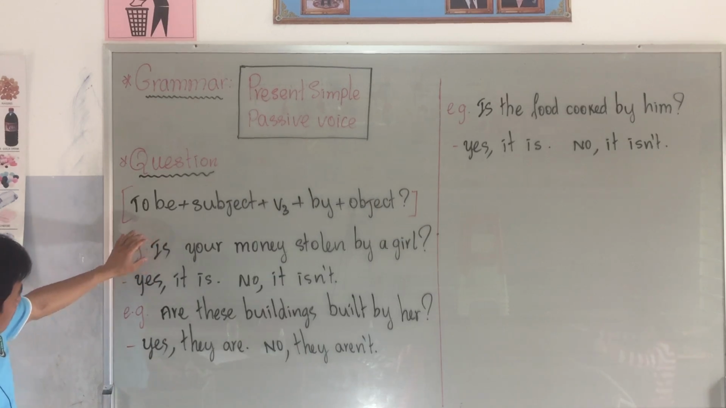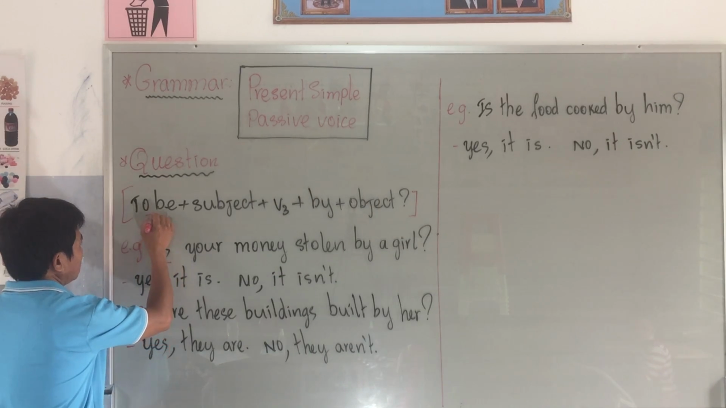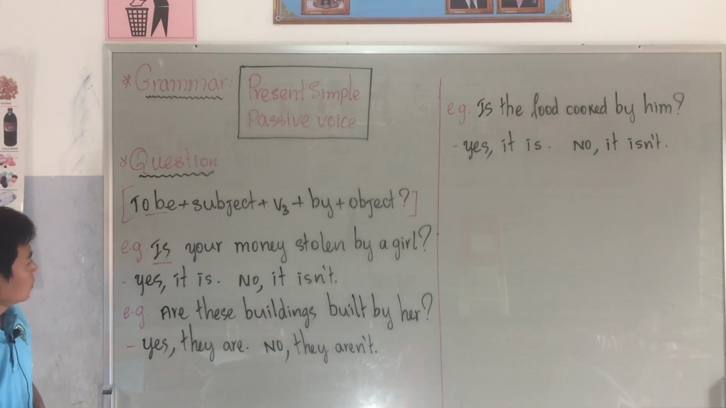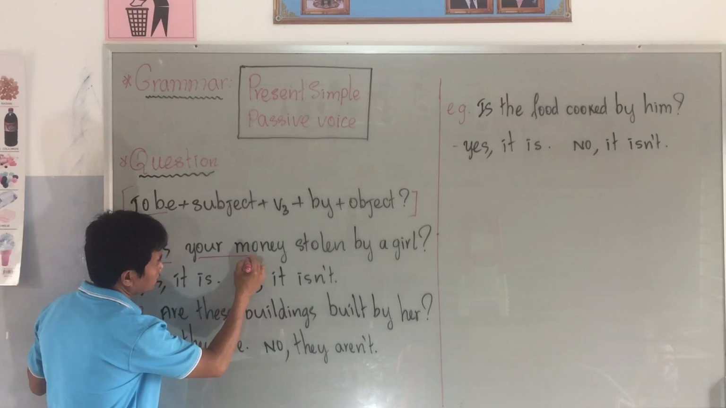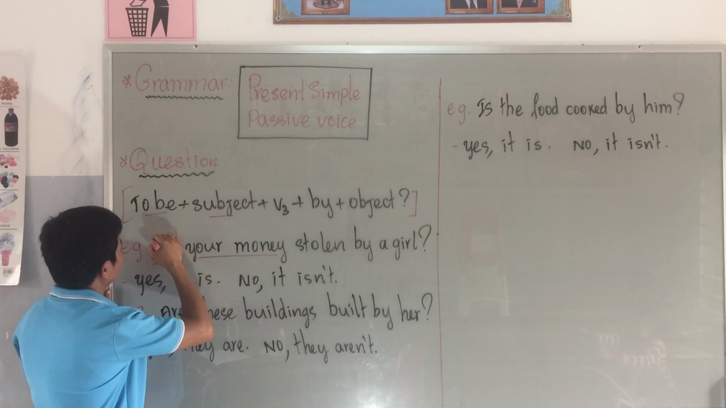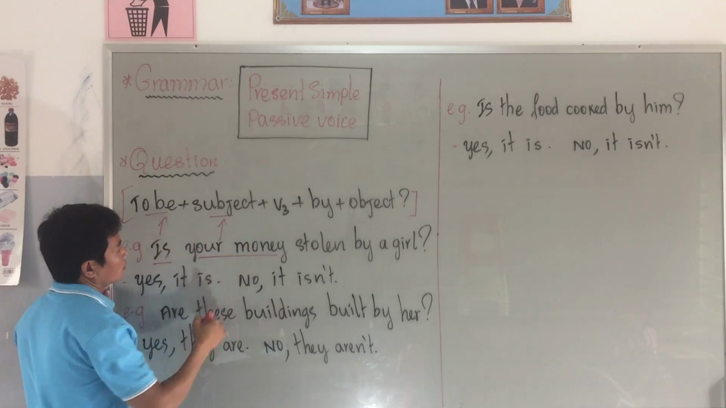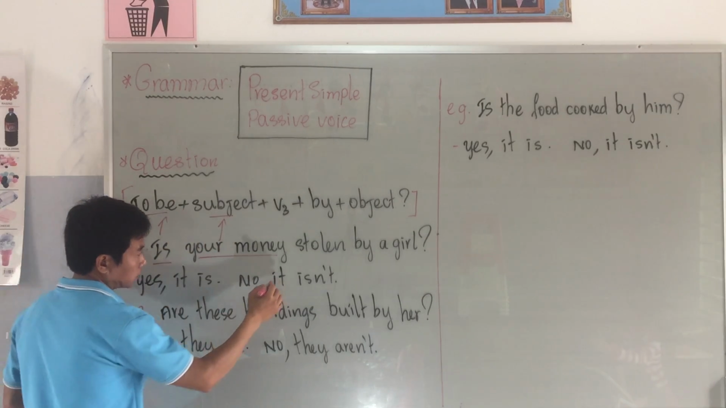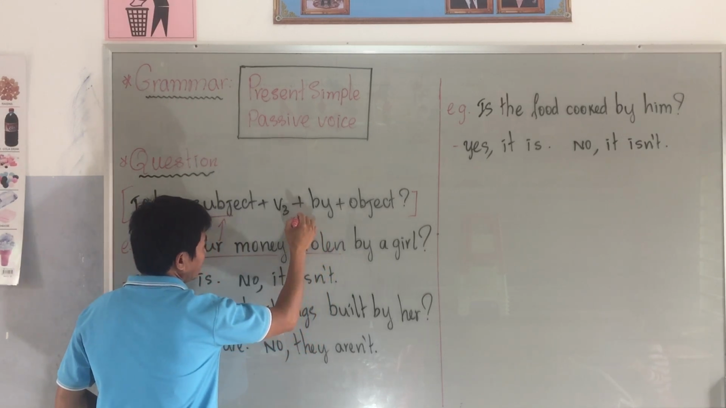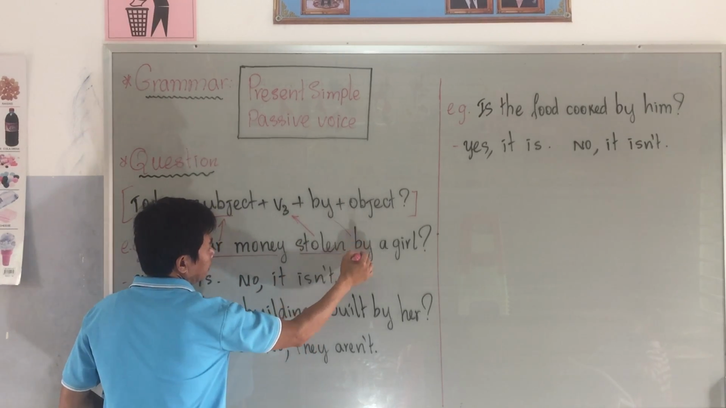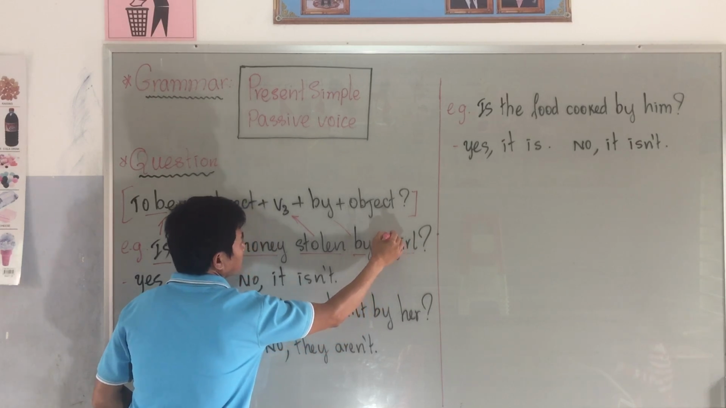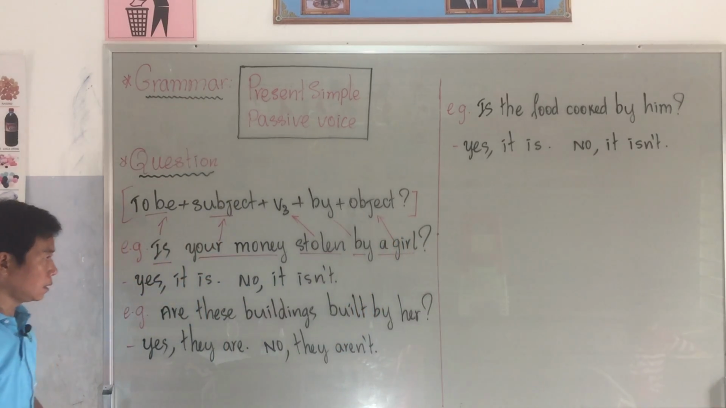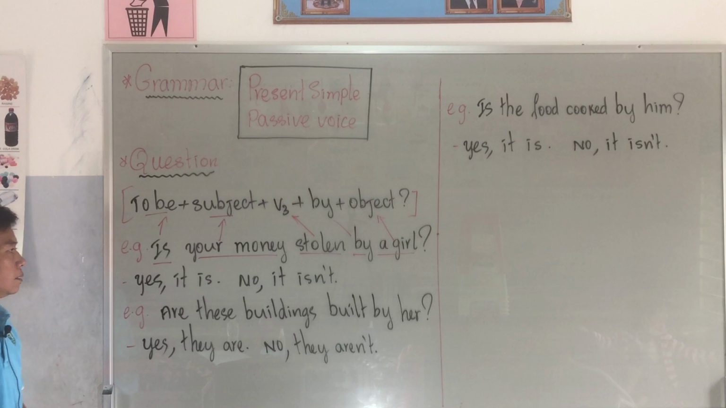Example: Is your money stolen by a girl? Is is the verb to be, your money is the subject. Stolen is verb 3. By a girl, a girl we can say is an object. Is your money stolen by a girl? So it is the question form.